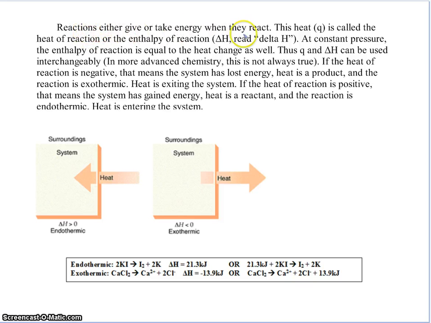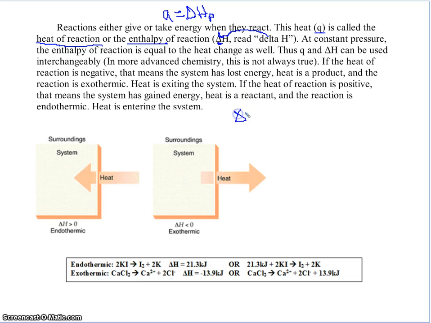Reactions either give or take energy when they react. This heat, Q, is called the heat of reaction or the enthalpy of reaction, delta H. Read delta H. Yeah, that's a delta, Greek letter delta. At constant pressure, the enthalpy of reaction is equal to the heat change as well. So Q equals delta H at constant pressure. If the heat of reaction, so constant pressure, HP. Why not?